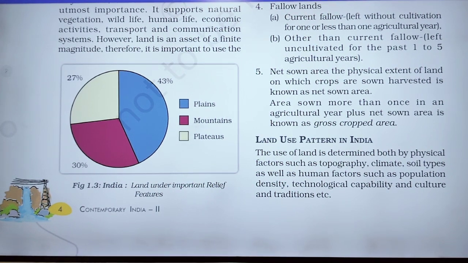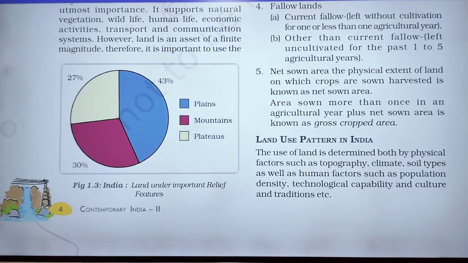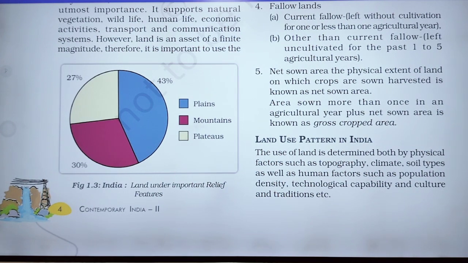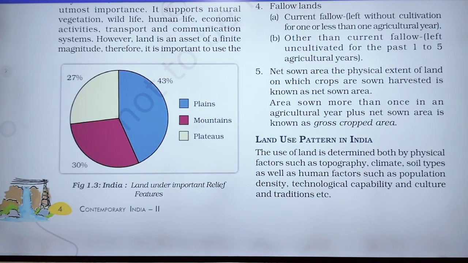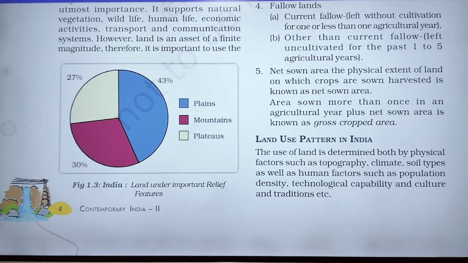These are the land utilization categories. Now our next topic is land use pattern in India. The use of land is determined both by physical factors such as topography, climate, soil types, as well as human factors such as population density, technological capability, and culture and tradition.